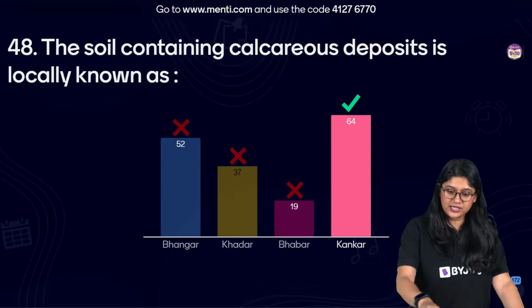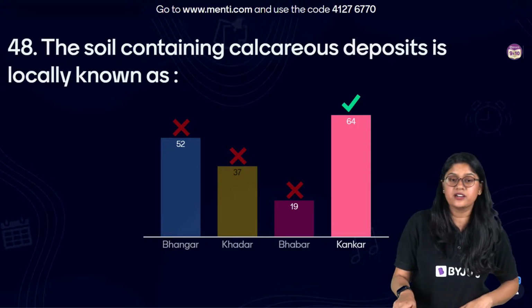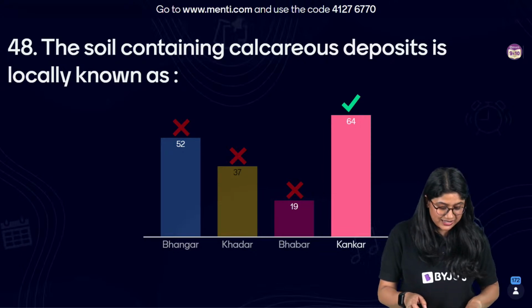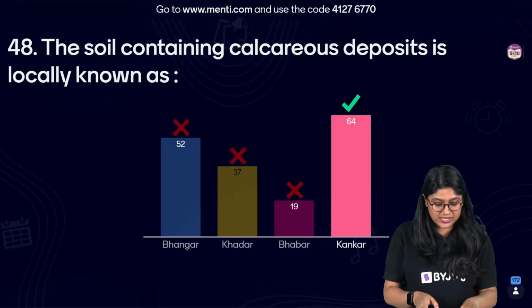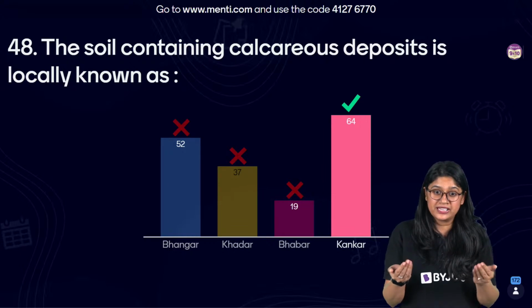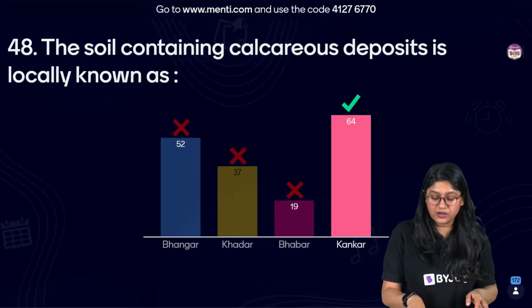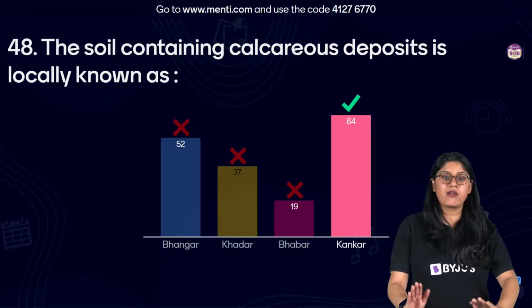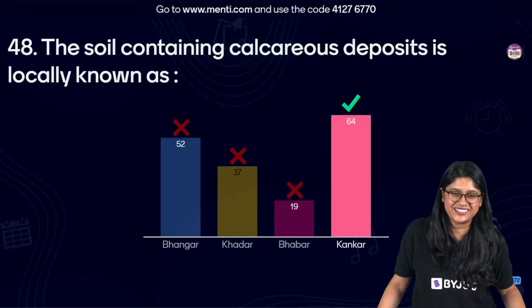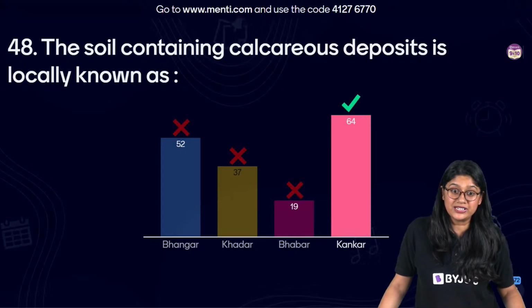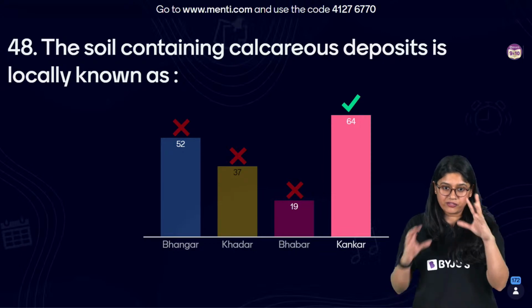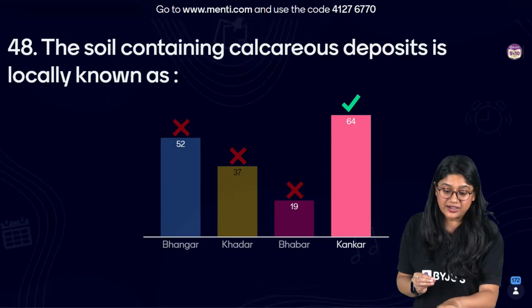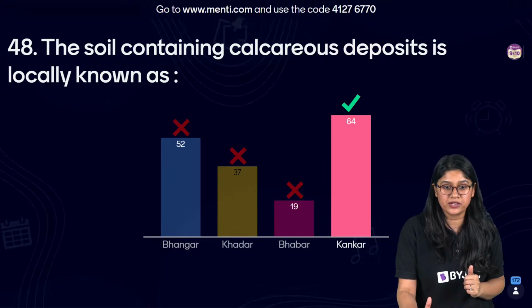See, the correct answer over here is the Kankar, right? So Bhangar, of course, is less fertile, whereas the Khadar is more fertile. Yes, very good. And over here, we have the correct answer. Clear? Hello, Kashi. Hello. So please do remember this. But when we're discussing the most calcareous deposit, of course, the correct answer over here is option number D.